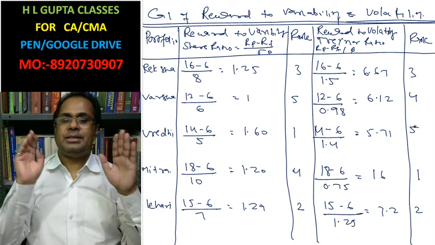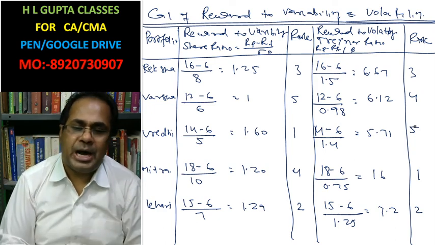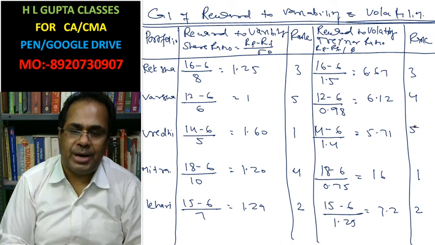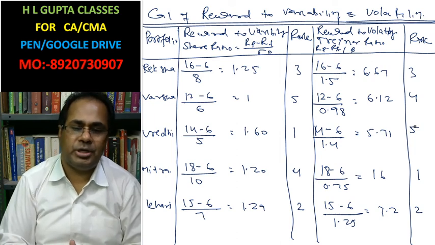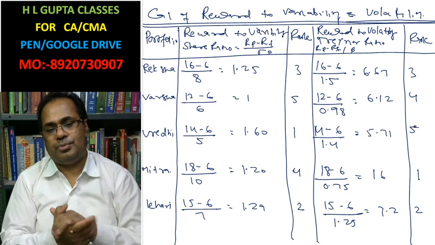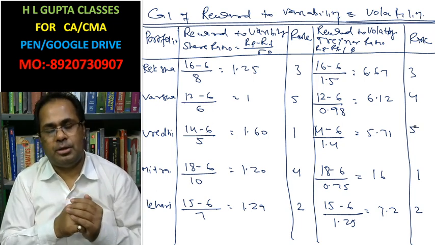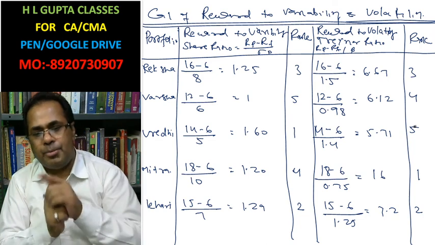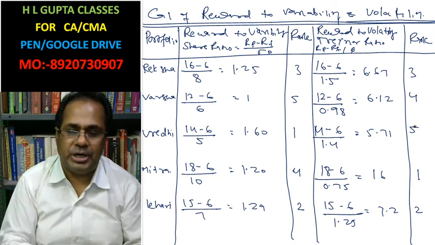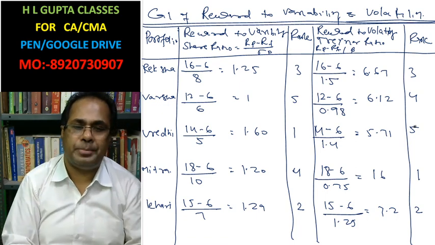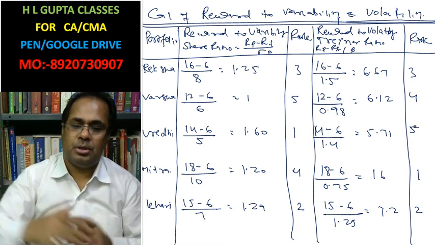In this way, I have calculated reward to variability and reward to volatility. The other name of Sharpe ratio is reward to variability, and the name of Treynor ratio is reward to volatility. It is the same, and rank is calculated on the basis of the highest one.